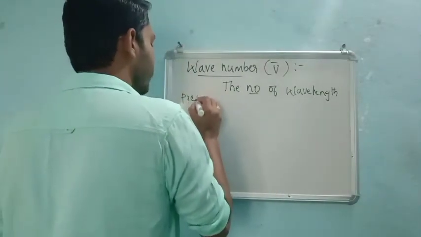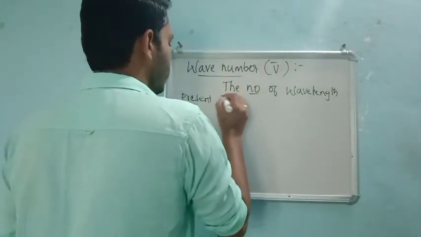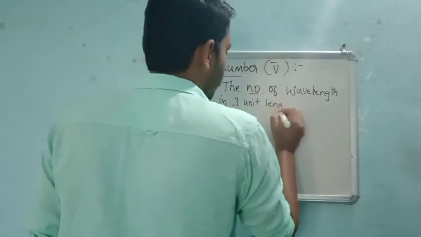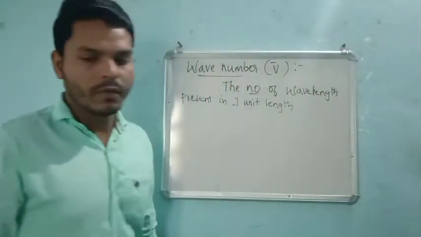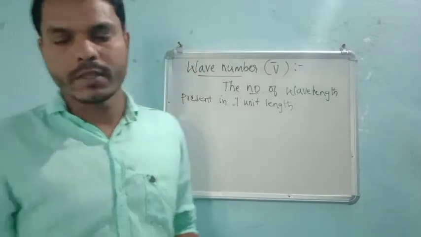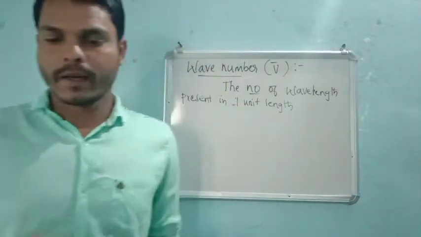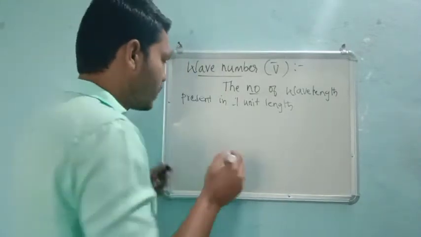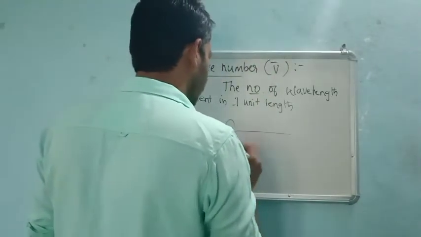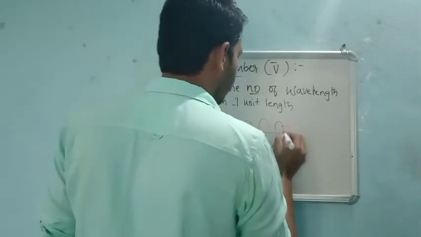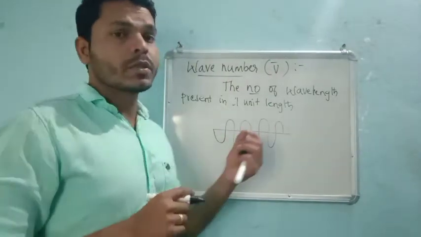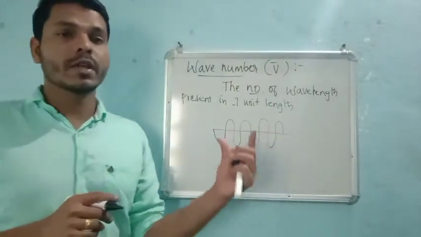Wavelength is nothing but the distance between two successive crests or troughs.